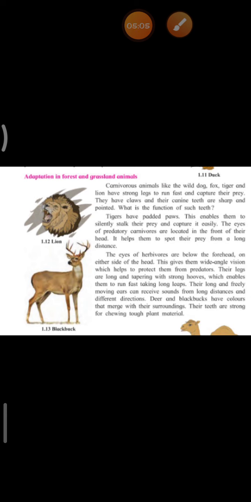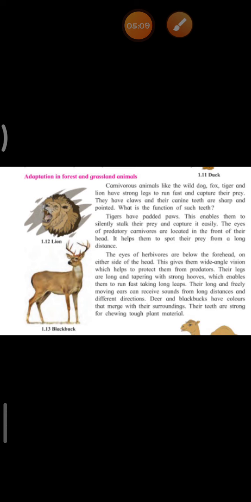What is the use of that, children? Whenever it sees a prey or its food, and whenever it walks in their direction, the prey cannot spot them, and so it can kill them easily. Fine.